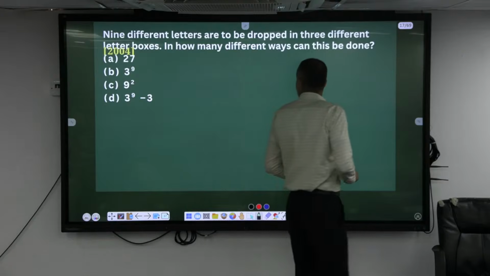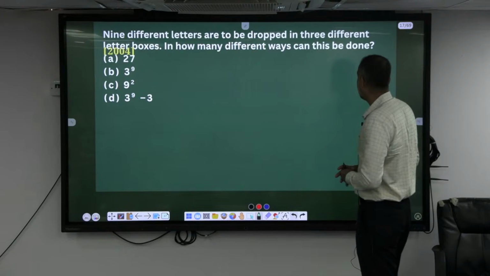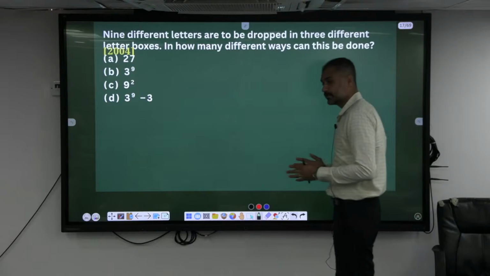How many different ways in which 9 letters are to be dropped in 3 different letter boxes, different ways.